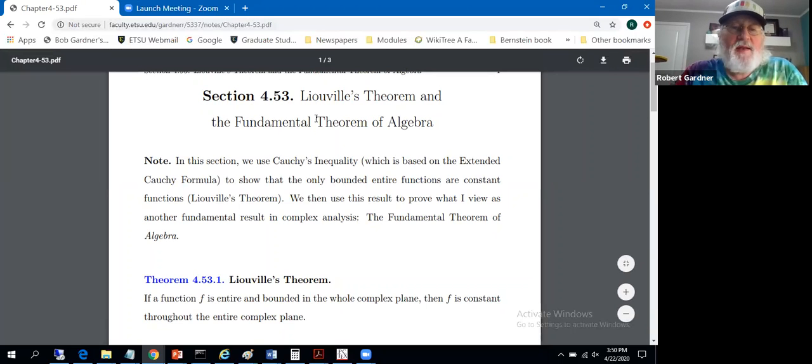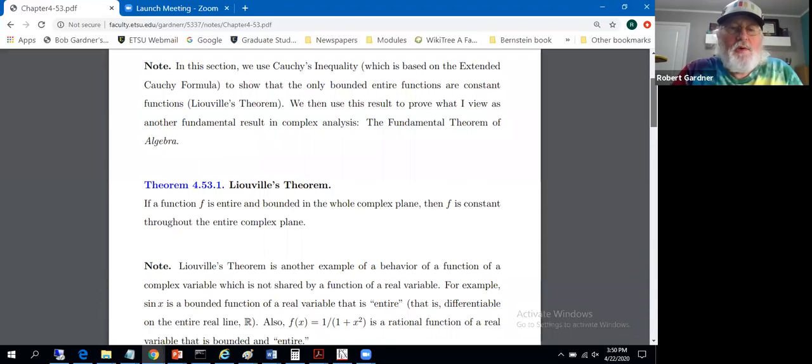So really something foundational in this is Cauchy's integral formula, or the extended Cauchy integral formula. From that comes Cauchy's inequality and Liouville's theorem and the fundamental theorem of algebra in this little line of argument. Liouville's theorem states that if f is an entire function, analytic in the entire complex plane and bounded in the whole complex plane, then f is constant throughout the entire complex plane. Or in other words, there are no bounded entire functions other than constant functions.